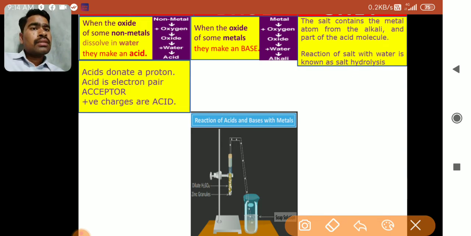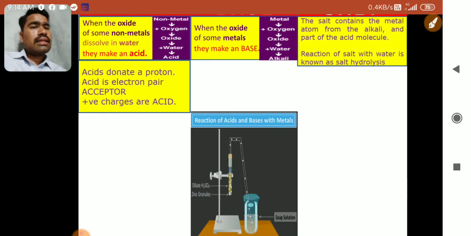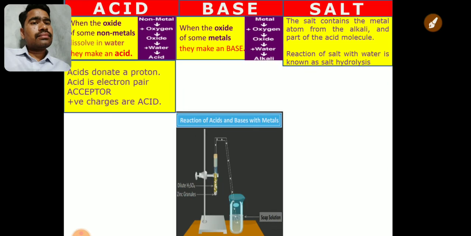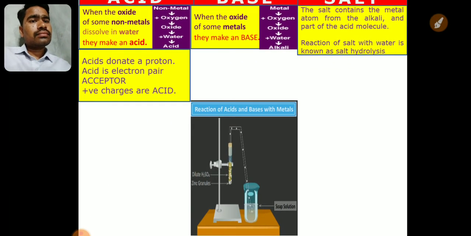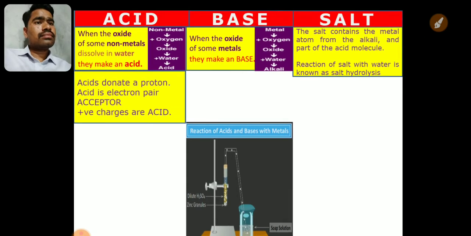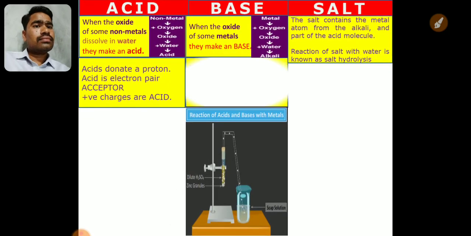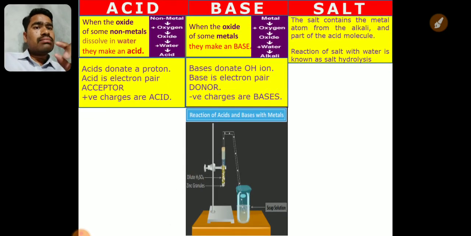Now you can see the next point. In the case of a base, a base donates OH minus ions.